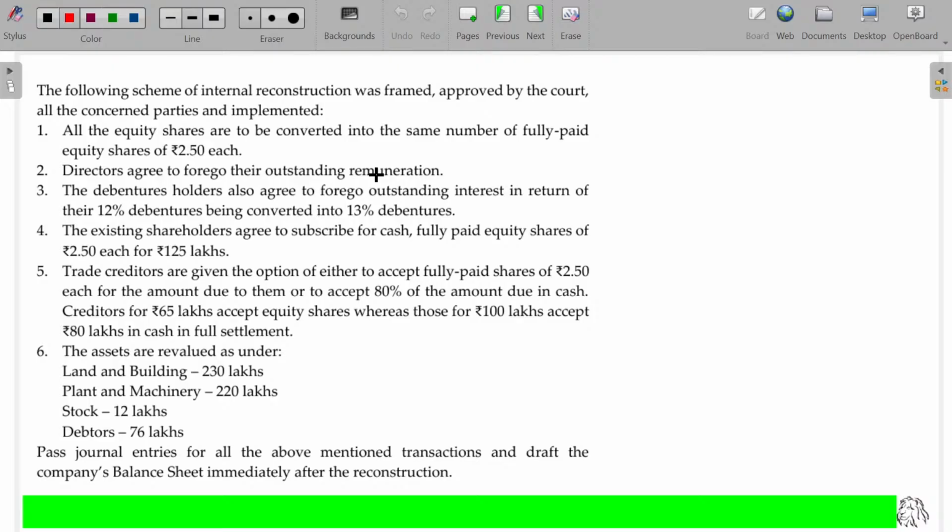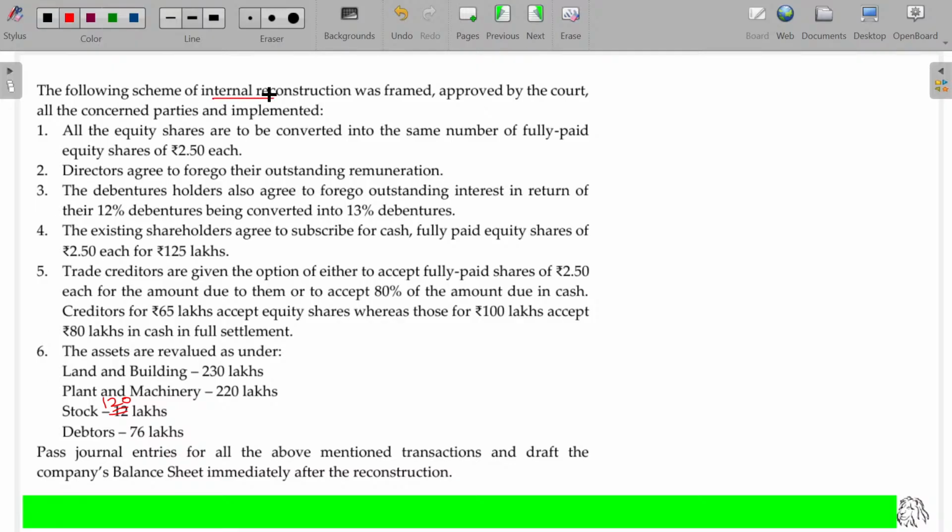So capital reserve account, that is a part of other equity, reserves and surplus. This one I think is 120 lakhs. Correct in text, 120 lakhs.